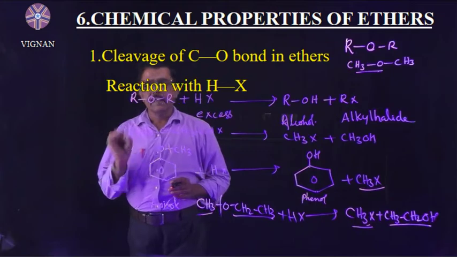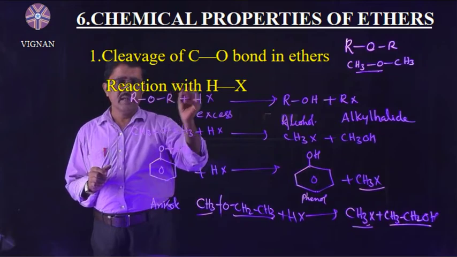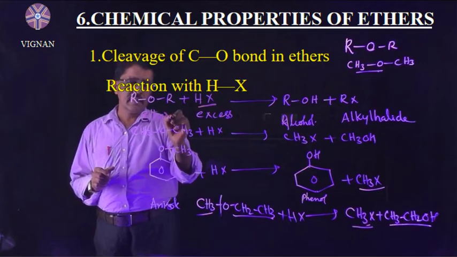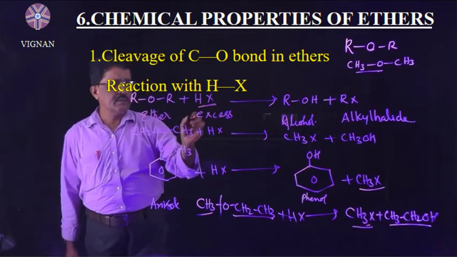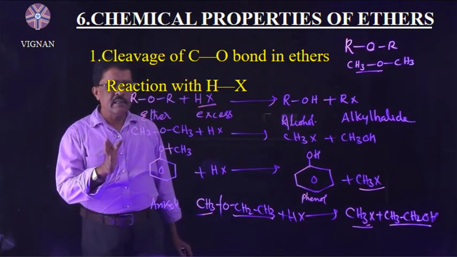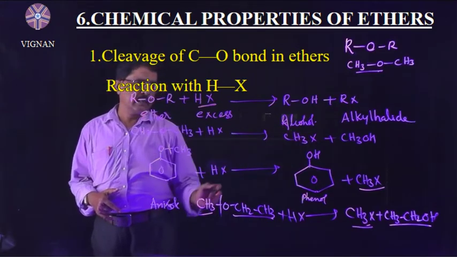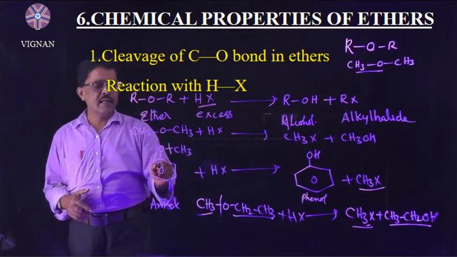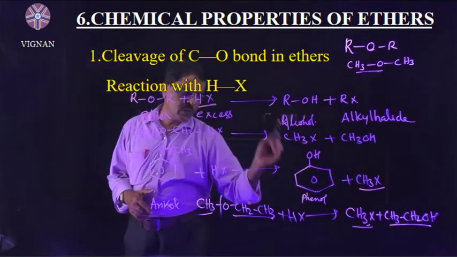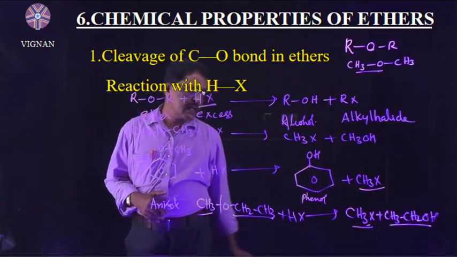So in the reaction of ethers with HX, ethers react with HX under drastic conditions. Excess of HX gives alcohol and alkyl halide. Symmetrical ethers can form both alcohol and alkyl halide. But in the case of phenyl methyl ether reacting with HX, it gives only phenol, but does not form aryl halide. Only aliphatic alkyl halide is formed.